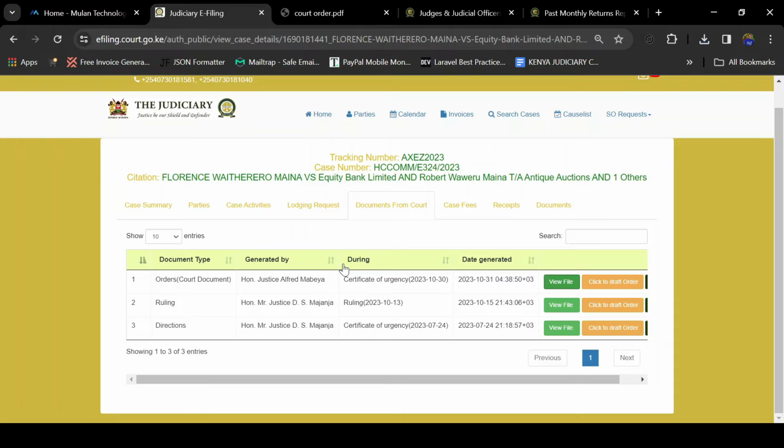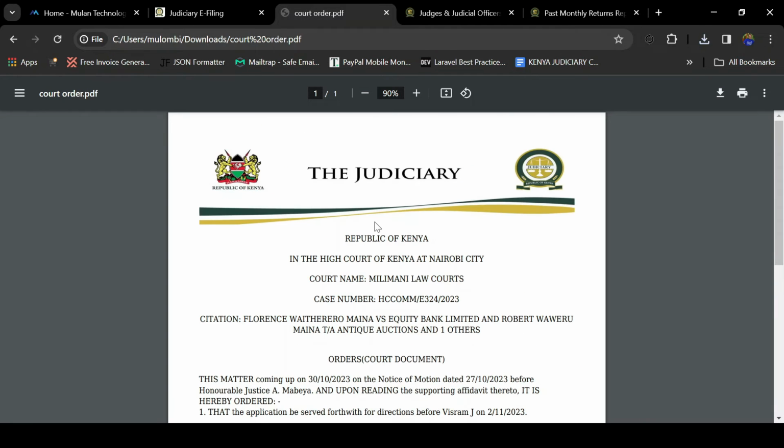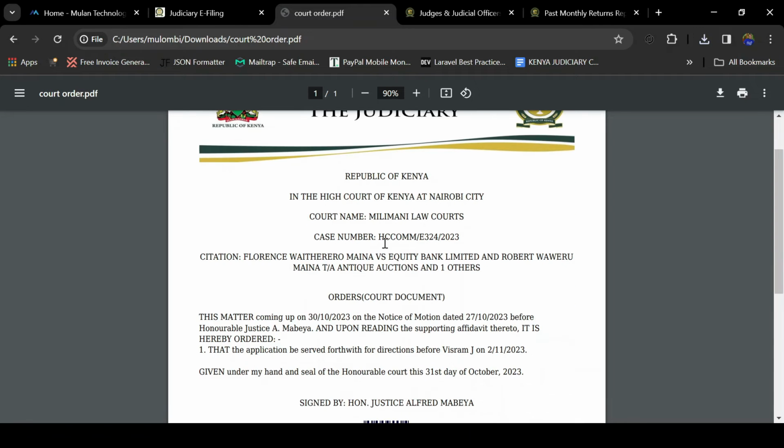Now, on the documents from court tab, this is where you'll have access to all the court orders that were generated by the judges, magistrates, and other JO officers. For instance, in the current case that you are in, we have 3 court orders, and if you want to view any court order, you will click on view file. Then once you have clicked on view file, a PDF of the court order from the judge will be generated.